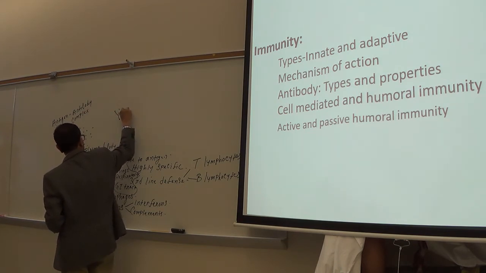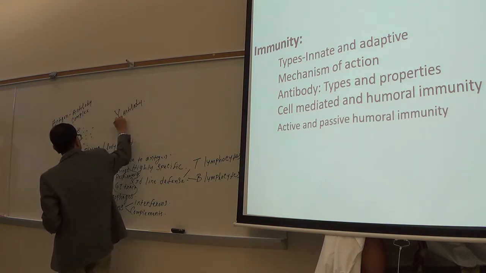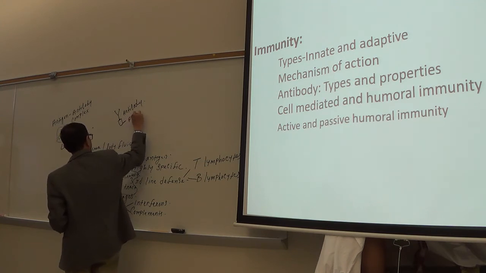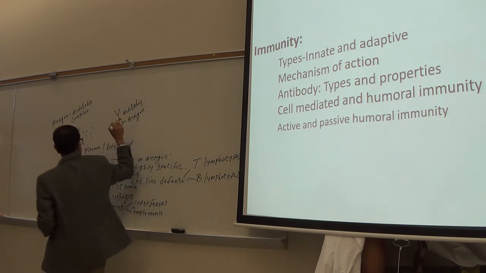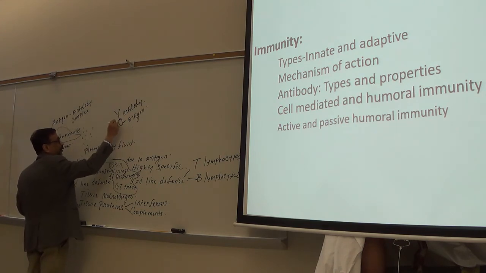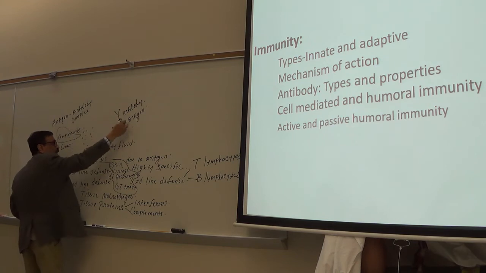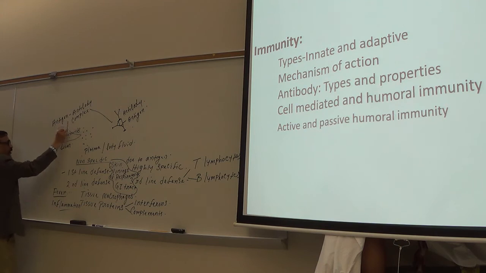So antibody, and this is an antigen, for example, bacteria or virus. Antibodies bind with the antigen. So this is the antigen antibody complex. Sometimes we see multiple antibodies attached to one antigen. Okay, and this complex activates the complements.